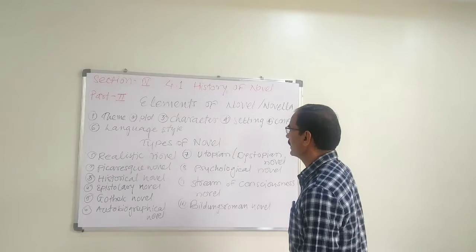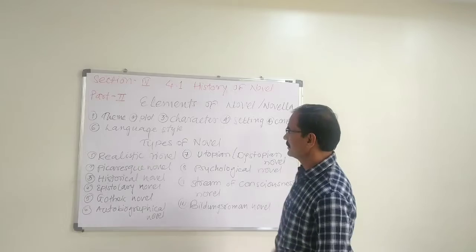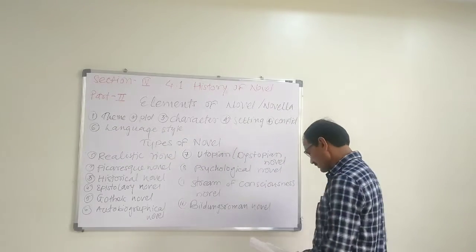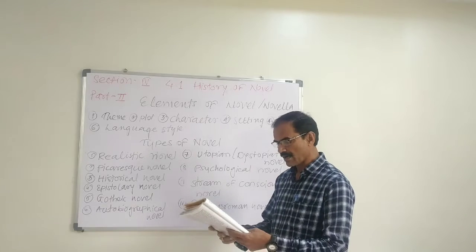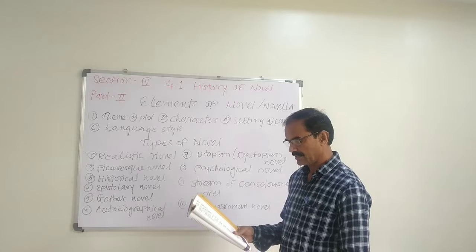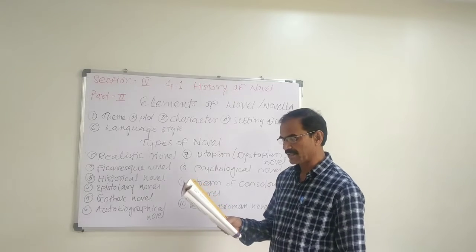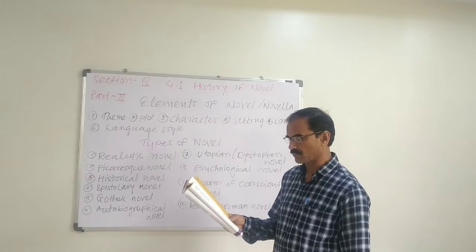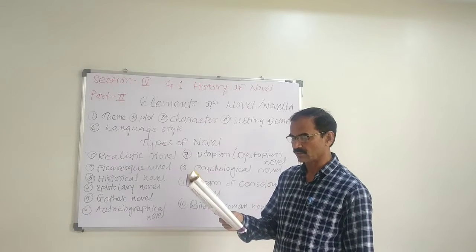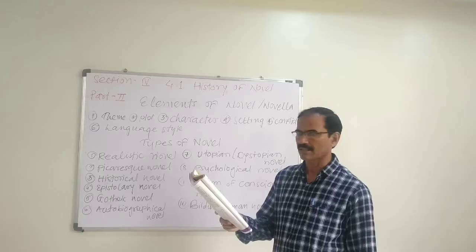The first element of the novel is the theme. What is the theme? Theme is the central idea in the novel, which can be expressed in the narrative. It is the philosophical statement or truth which the writer has put forth through the narration of a series of events in the story and characters acting in particular settings.